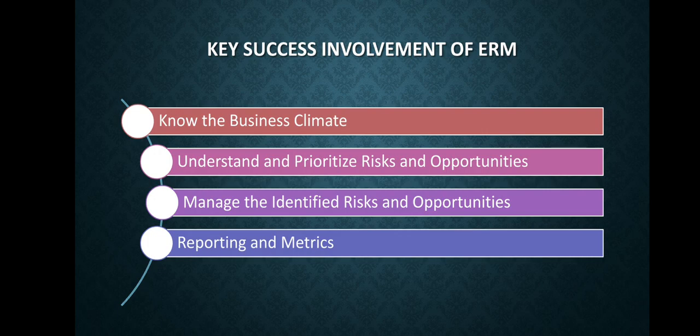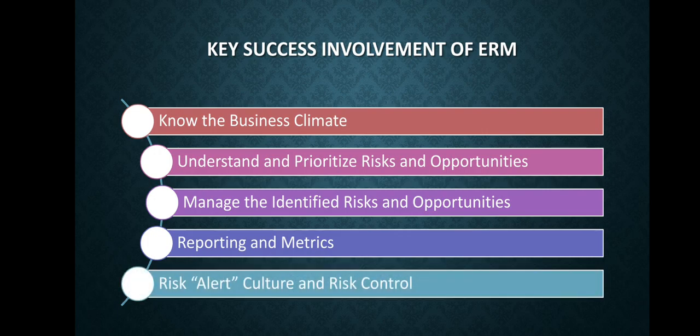And next, Step 5, a risk alert culture and risk control. A risk alert culture is the intrinsic understanding and assessment of risk embedded in day-to-day operations. It fosters the integration of enterprise risk principles throughout every layer of the organization. Risk controls are measures to limit the vulnerabilities and manage risks to an acceptable level.